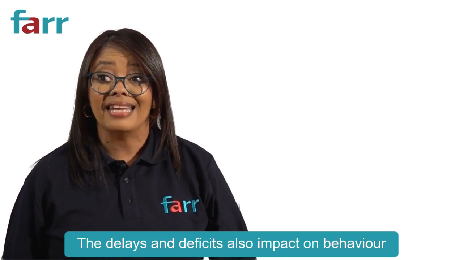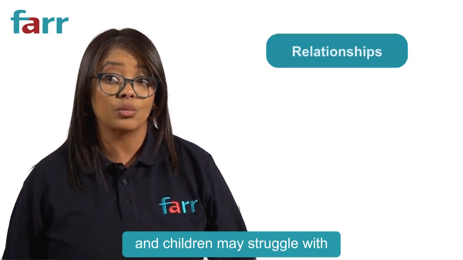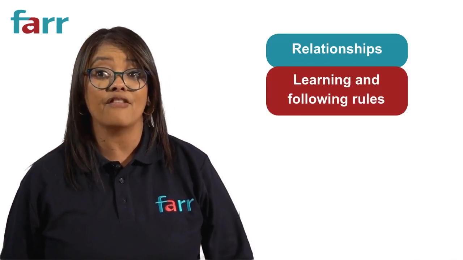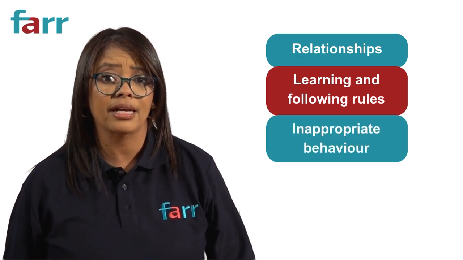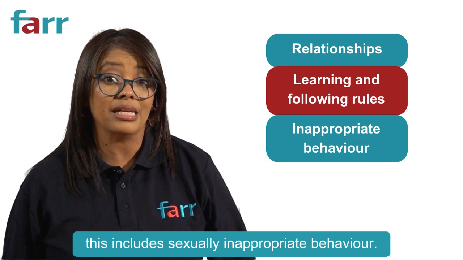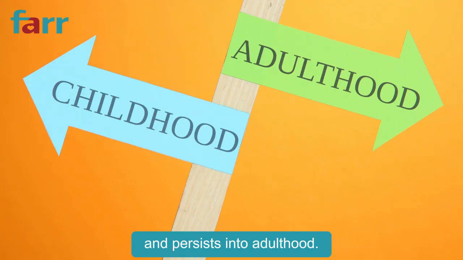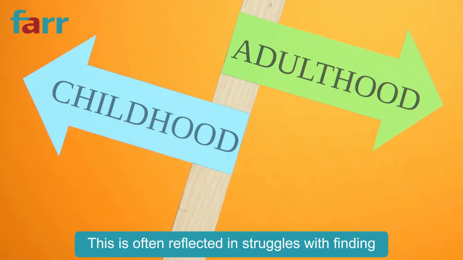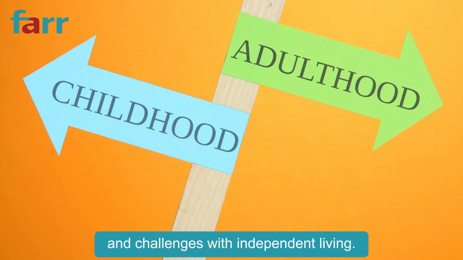The delays and deficits also impact on behavior, and children may struggle with relationships, learning and following rules, and may display inappropriate behavior. This includes sexually inappropriate behavior. The damage caused by alcohol exposure is permanent and persists into adulthood. This is often reflected in struggles with finding and keeping employment, difficulty forming and maintaining relationships, and challenges with independent living.